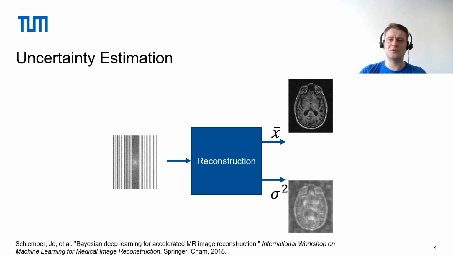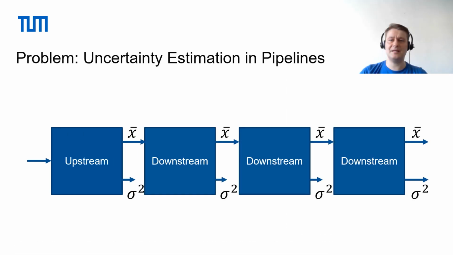In medical imaging, it's crucial to understand how confident a model is in its predictions. Bayesian models have proven to be valuable tools in this regard, as they not only provide a mean prediction, but also an uncertainty estimate. A prime example is Bayesian MRI reconstruction, where the model offers not just a single image prediction, but also an uncertainty map. However, our focus was primarily on aleatoric uncertainty. But integrating these Bayesian models into medical imaging pipelines is not straightforward.